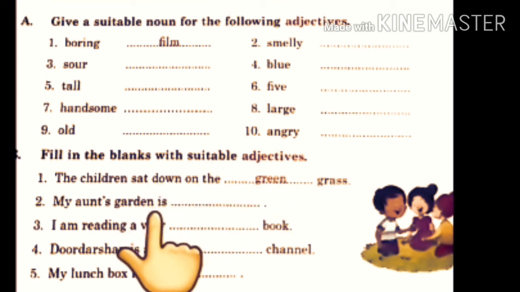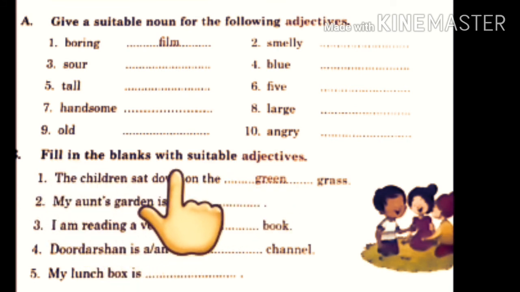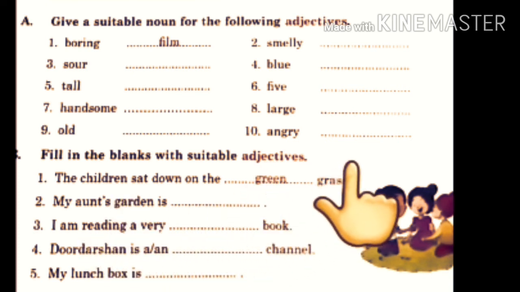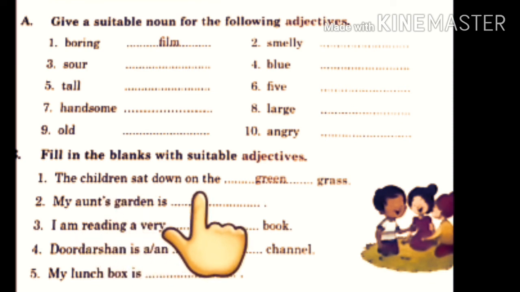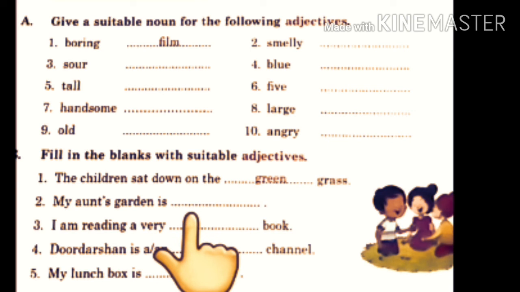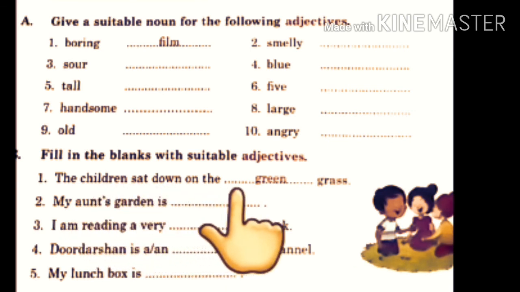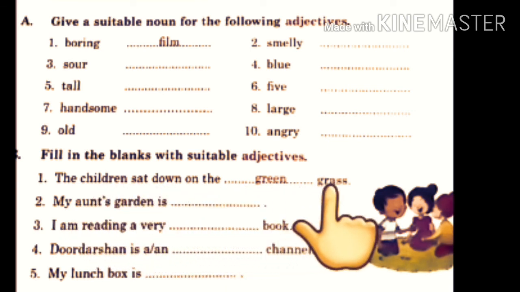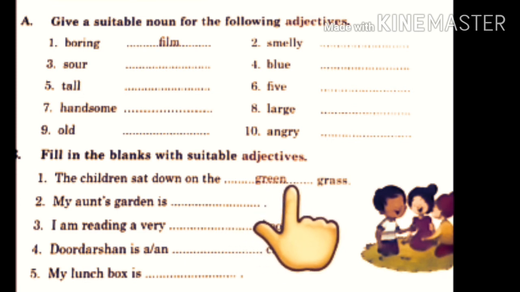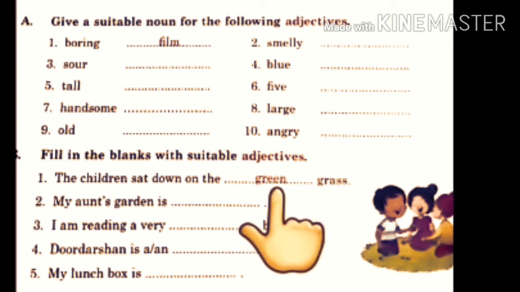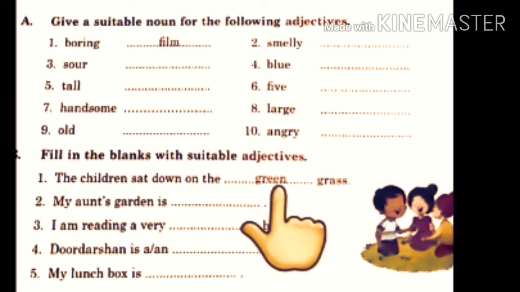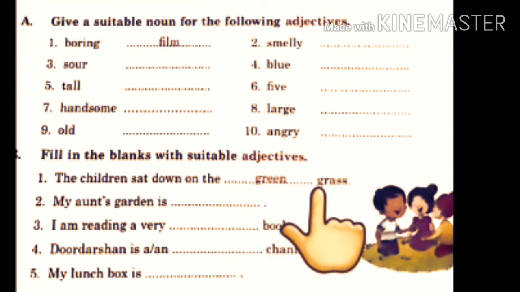See the B exercise. Fill in the blanks with suitable adjectives. Now here sentences are given and nouns are there. Read the sentence. You have to use an adjective to describe the nouns. Children sat down on the dash grass. So here grass is a noun. You have to write any adjective to describe. Here it is already written, green grass. The children sat down on the green grass. Green is an adjective. It is telling the color of the noun.